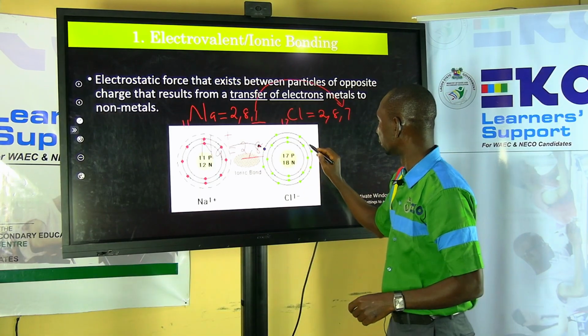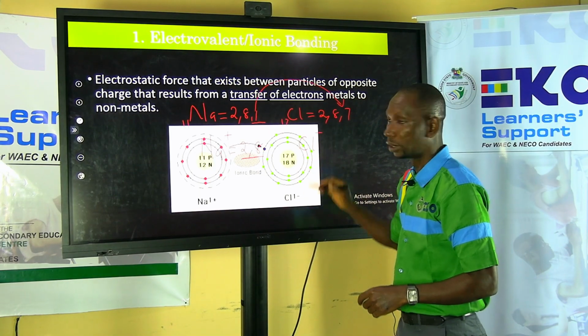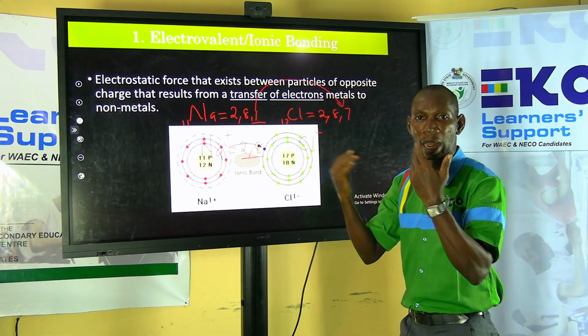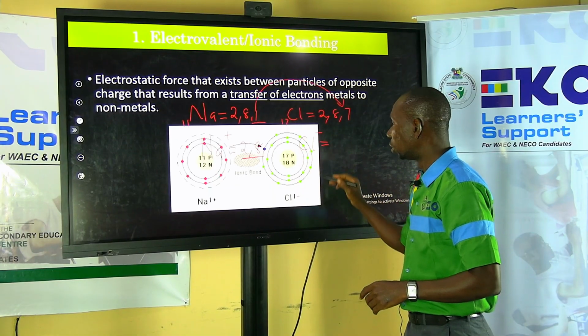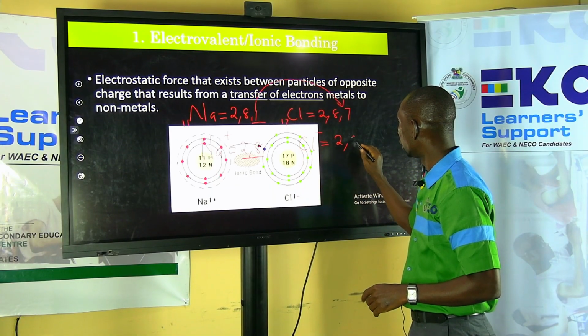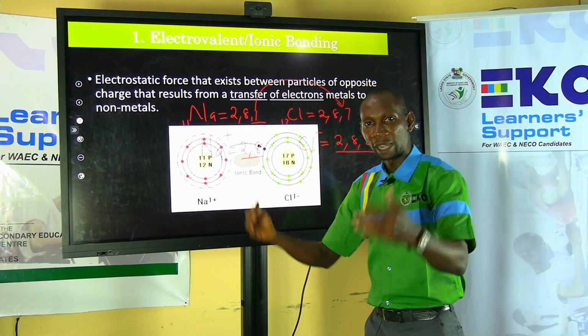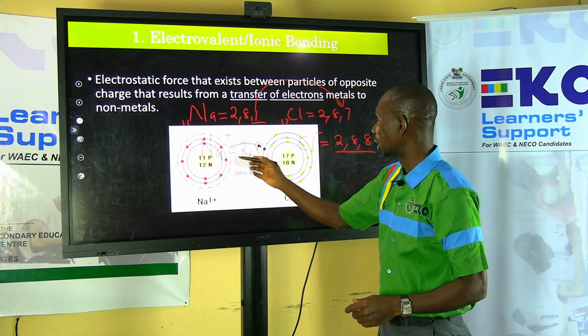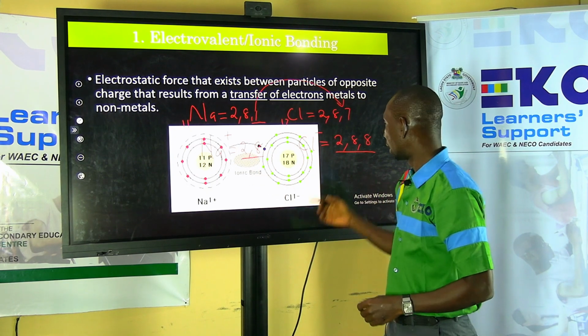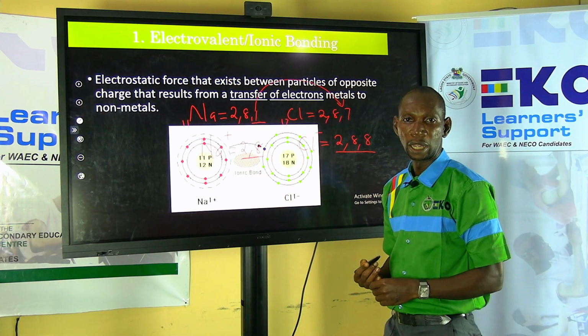Now the chlorine is going to also become an ion, which we refer to as chloride ion. And its own configuration is now going to be 2, 8, and 8. You can see just by going into bonding, the sodium is now happy and the chlorine is also now happy.